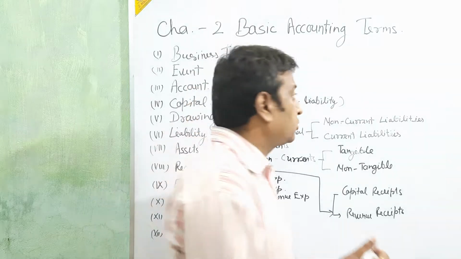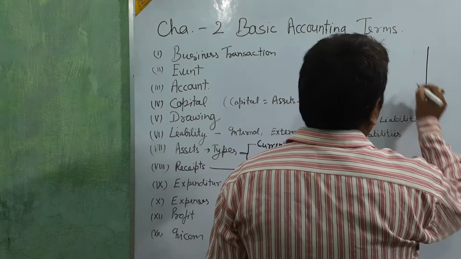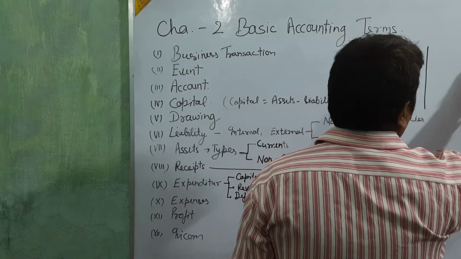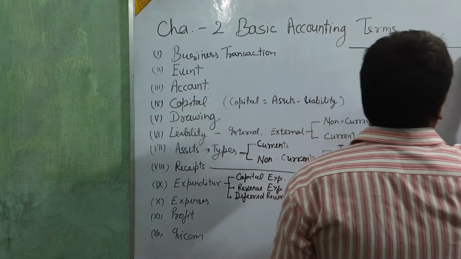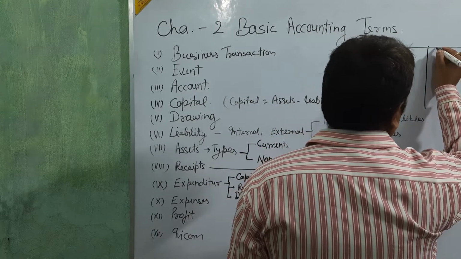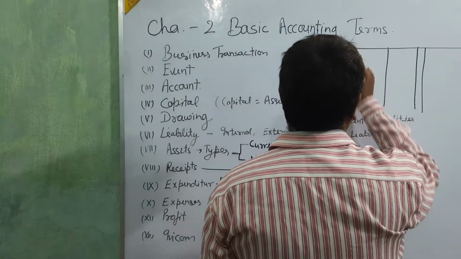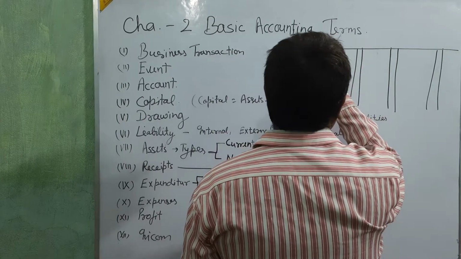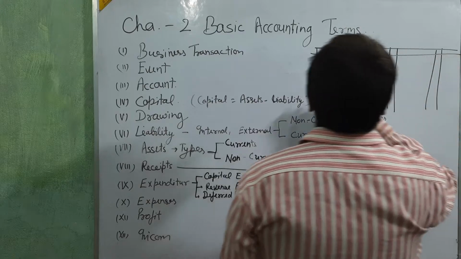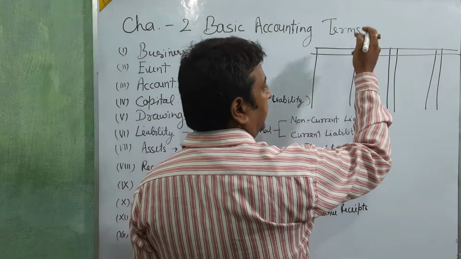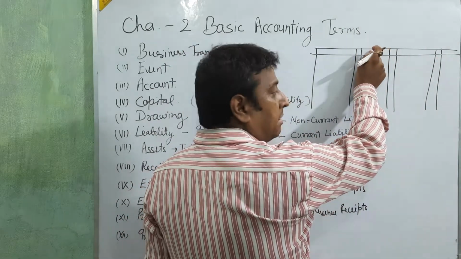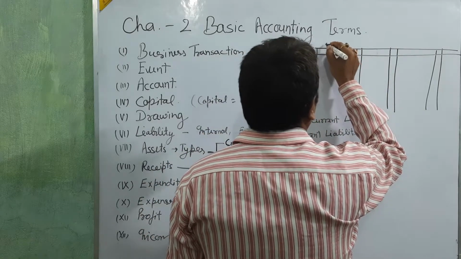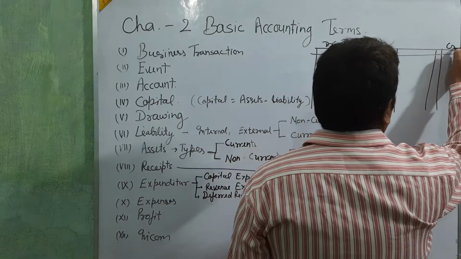Now I will show you the pro forma of an account. Just see, this is the pro forma of an account. It's a very simple pro forma. Date, particular, JF, and then amount. This side is debit and this side is credit.